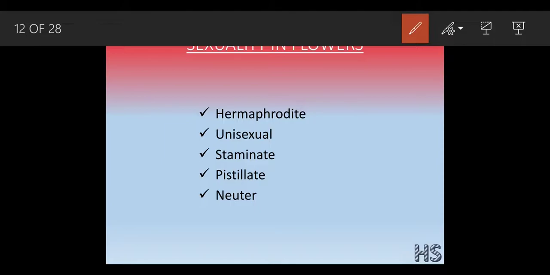Next part. If a flower has only the female organs, it is considered pistillate. What do you mean by pistillate? Only the female part. What would be the female part? We have discussed this: the stigma, style, and ovary. This is the stigma.